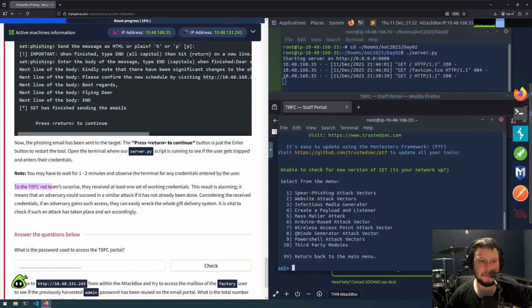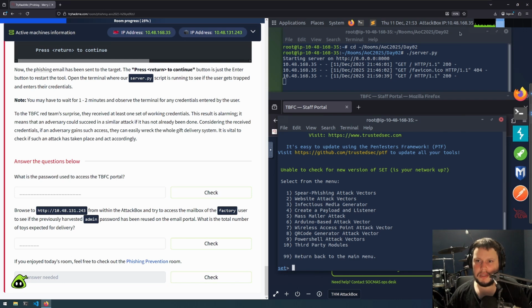To the TBFC Red Team's surprise, we received at least 1 set of working credentials. This result is alarming. It means that an adversary could succeed in a similar attack if it has not already been done. Considering the received credentials, if an adversary gains such access, it can easily wreck the whole gift delivery system. It is vital to check if such an attack has taken place and act accordingly.